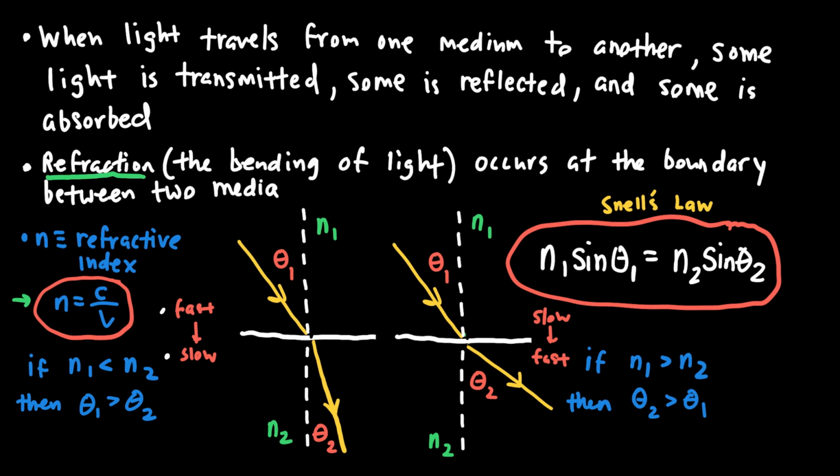And then the other case is when the light passes from an optically slow to an optically fast medium, then the light will get bent away from the normal, which means that theta 2 will be greater than theta 1. And all of this information, luckily, is contained in Snell's law, which says that n1 sine theta 1 equals n2 sine theta 2. It's really important, however, that we remember that when it goes from a fast material into a slower material, it gets bent toward the normal, and when it goes from a slow material into a fast material, it gets bent away from the normal.